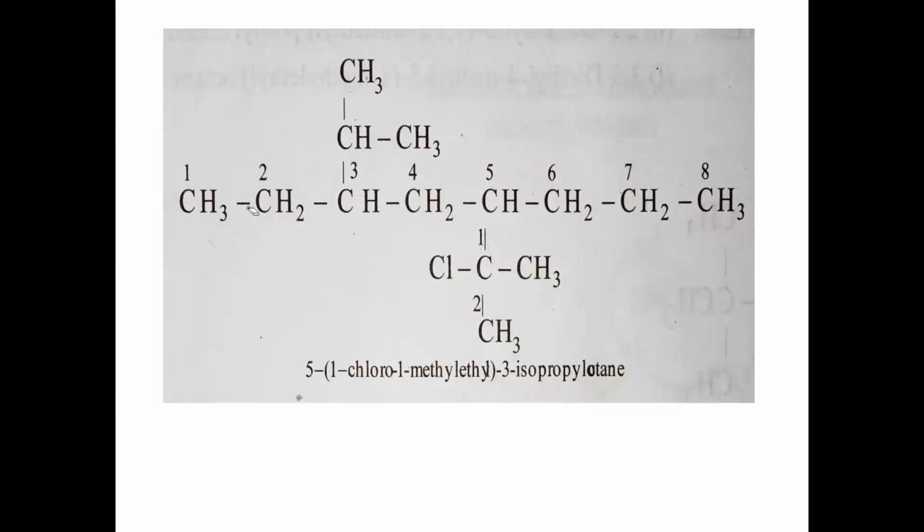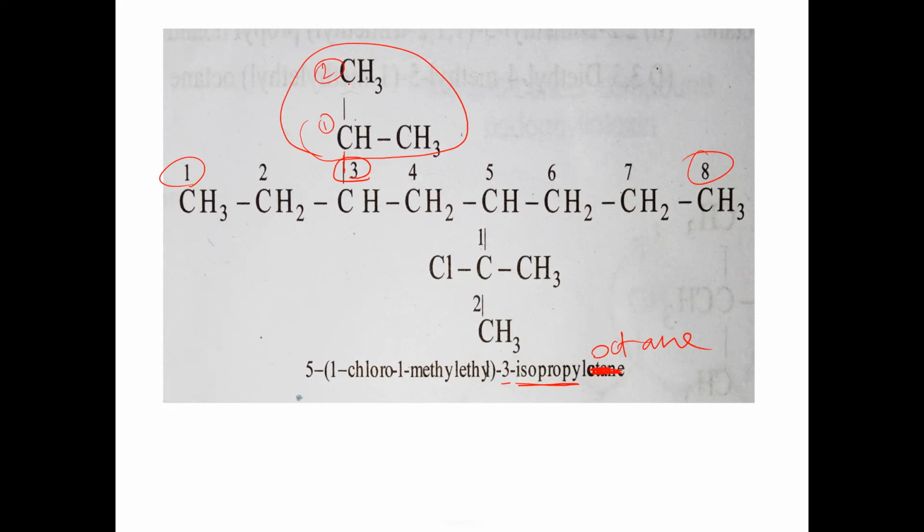But in that case, listen carefully. One more example, an exception case, I'm taking. First carbon to 8th carbon, totally 8 carbons. 8 means oct. It is octane, 8 carbons with single bonds. First carbon, second carbon, third carbon. The third carbon has this branch. This branch is isopropyl only. So 3-isopropyl we can write directly. We need not say first carbon, second carbon, 1-methylethyl; directly we can say isopropyl.